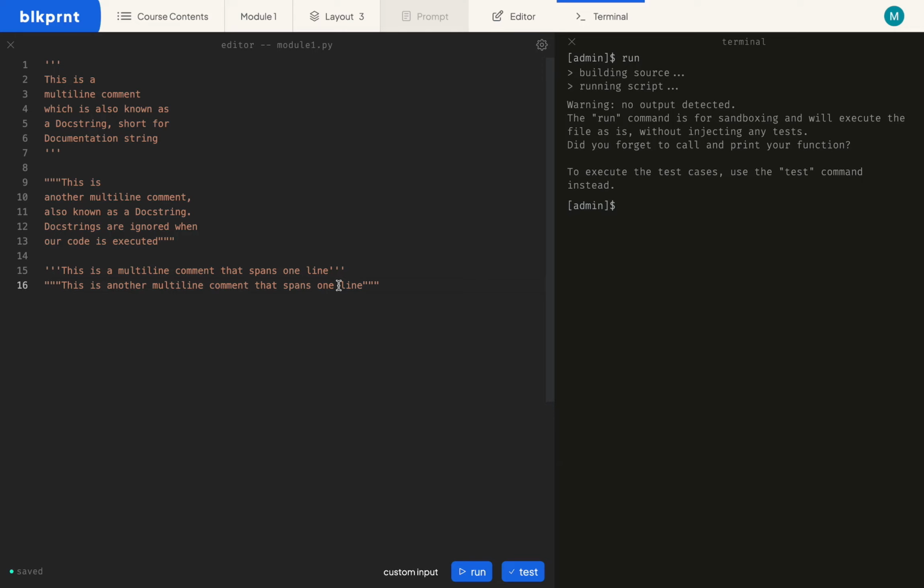One thing to remember when you're creating multi-line comments is that if you decide to create your comment using a pair of triple single quotes, then you must start and end your comment with triple single quotes. Similarly, if you're going to create your comment using a pair of triple double quotes, then your comment must start and end with triple double quotes. You cannot mix and match. The way you start your comment is the way you have to end your comment. And that's essentially it for multi-line comments in Python.